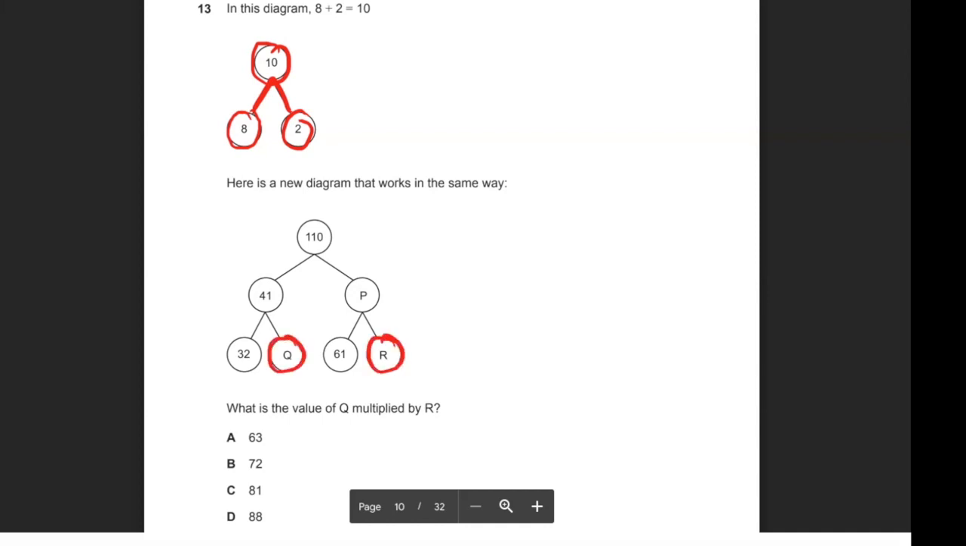So to get P, P plus 41 is equal to 110. So P is equal to 110 minus 41. If I do that, I have to borrow 1 there, so that becomes 0. So that's 10 minus 1 is 9. And then I have to borrow another 1, so 10 minus 4 is 6. So P is equal to 69. So let's write that in a different color there.